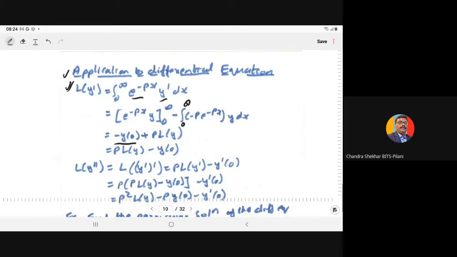Then plus p, if you take the p outside, we have the integral 0 to infinity e to power minus px y dx. What is this? This is L of y. So in this case, L of y dash is minus y at x equal to 0 plus p into L of y. That is the formula for L of y dash.